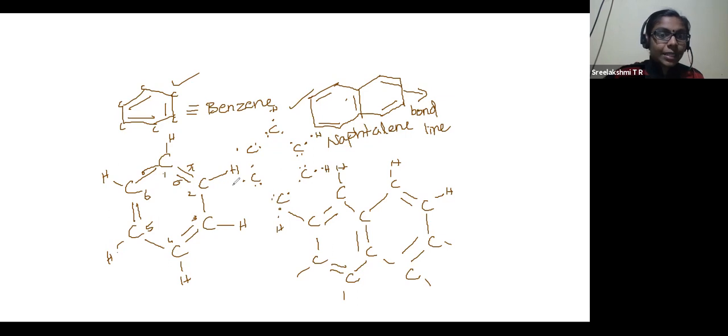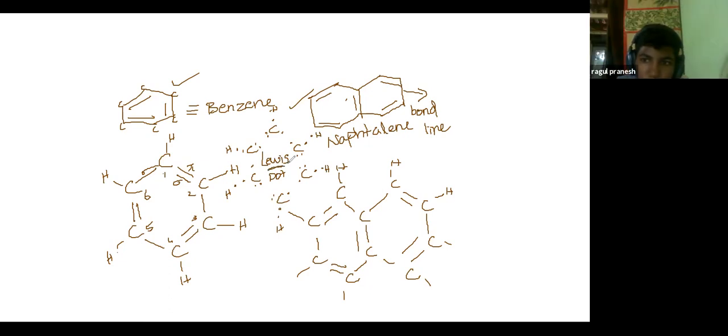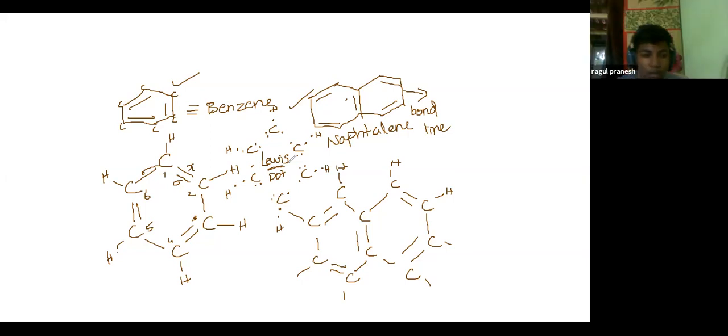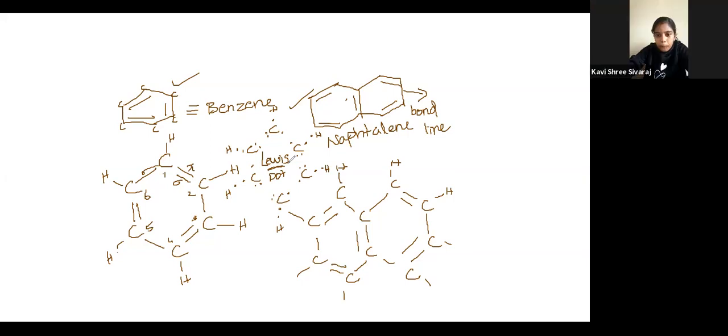This type of structure is very difficult to draw, and it is time consuming. But this type of drawing the structure is known as Lewis dot structure. Have you heard this name anywhere before? No, ma'am. Are you sure? Have you heard about Lewis acid?